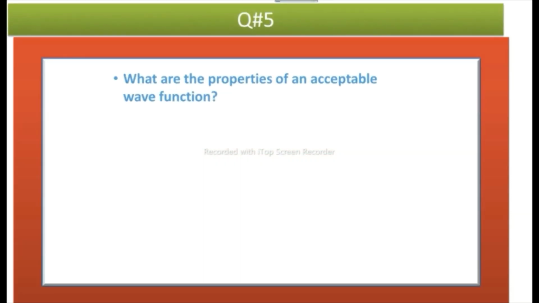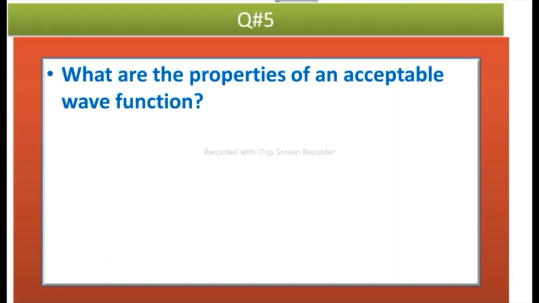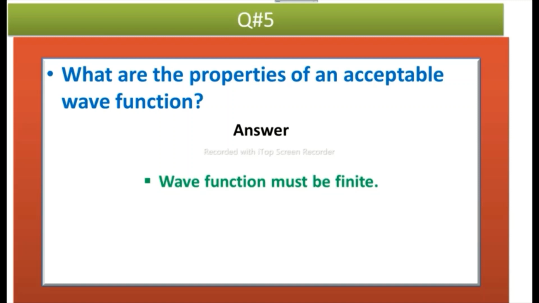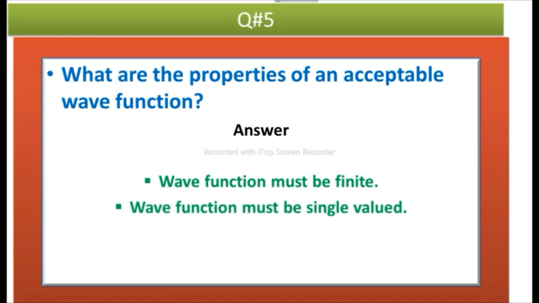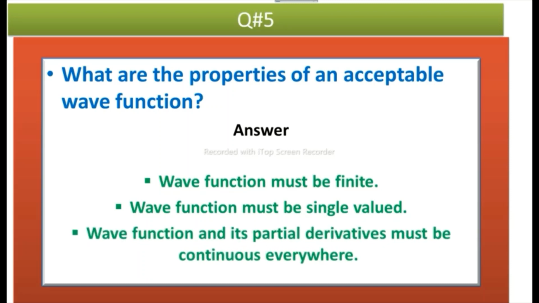Next question is, what are the properties of an acceptable wave function? Answer is, wave function must be finite, wave function must be single valued, and wave function and its partial derivatives must be continuous everywhere. These are the properties that must be fulfilled for a wave function to be acceptable.